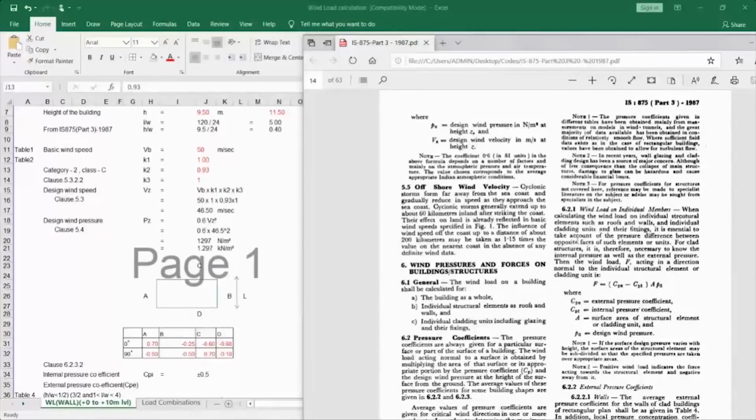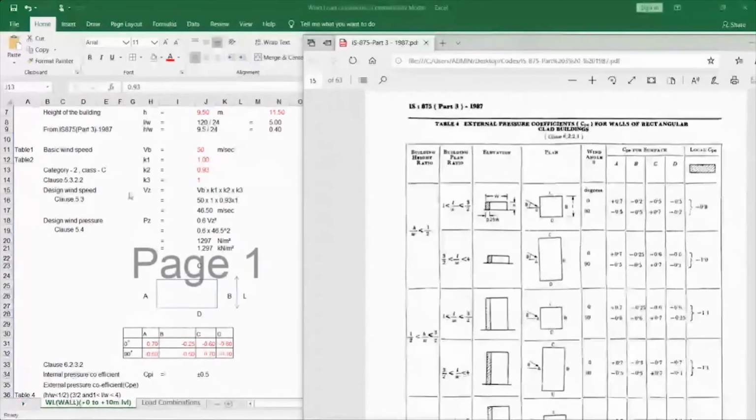So the wind speed Vz is equal to Vb into K1 into K2 into K3. I have calculated the wind speed here. From the wind speed, I calculate my wind pressure using the formula 0.6 Vz square. This comes to 1.297 kilonewton per meter square, which I have rounded to 1.3. This is the wind pressure which I am going to multiply with my CPE minus CPI value.